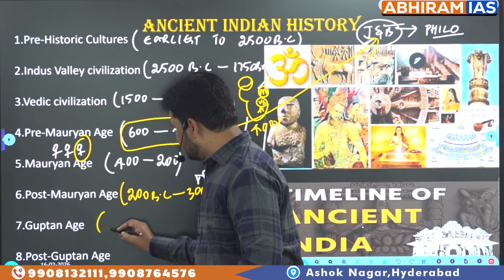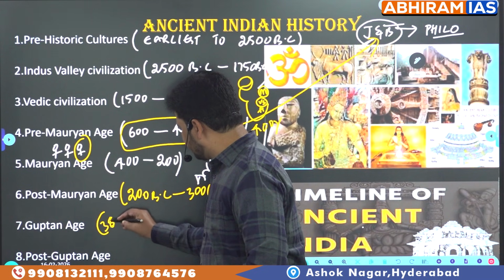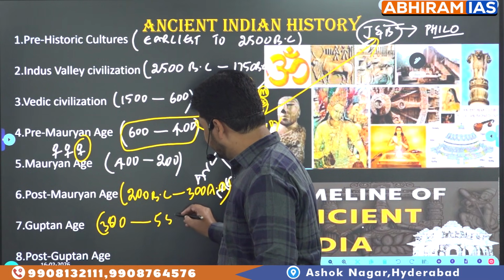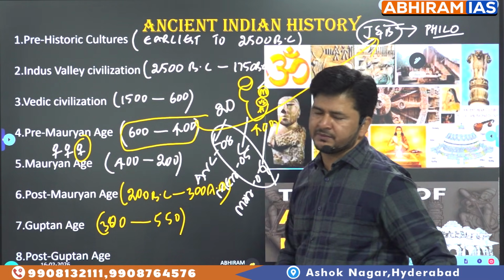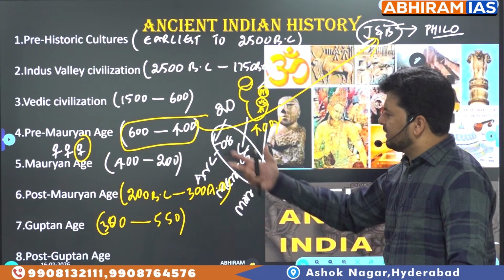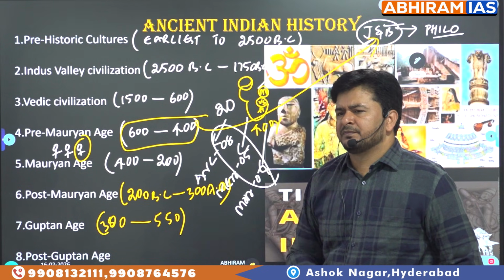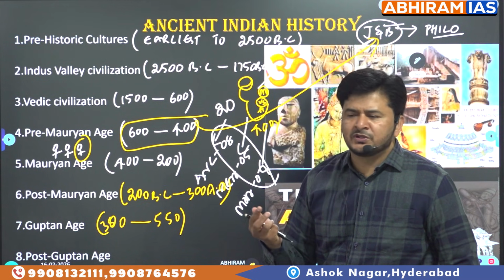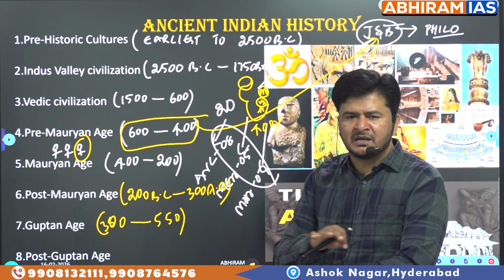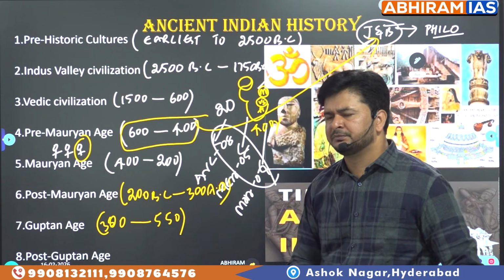The span of the Gupta age, that is 300 AD to 550 AD, the history of 250 years. Just as we had 3 rulers in the Mauryan age, even in the Gupta age we have 3 rulers. Chandragupta the first, Samudragupta followed by Chandragupta the second, or Chandragupta Vikramaditya. That's it.